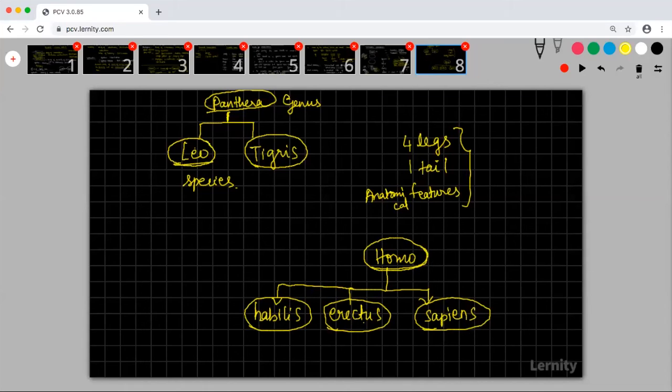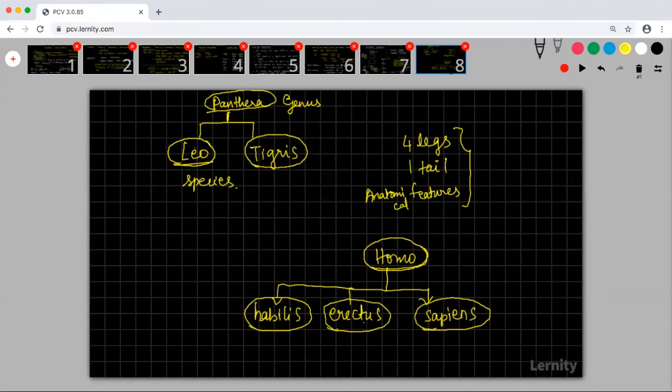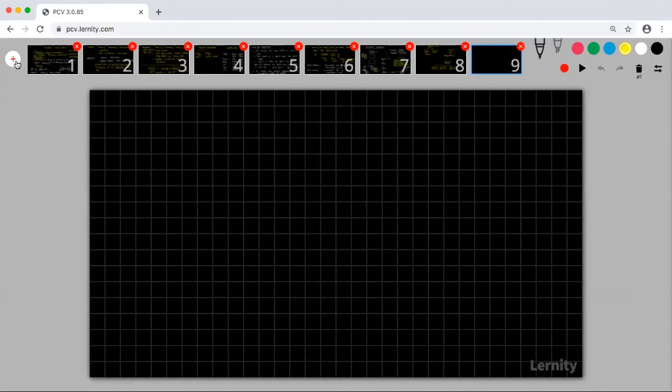This is what a genus is. Then they tried to classify similar genera under the same family. So now you have something called the cat family. Inside the cat family, you have Felis, which is the cat.